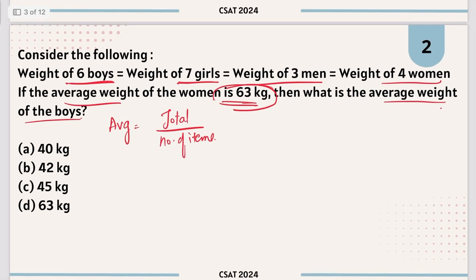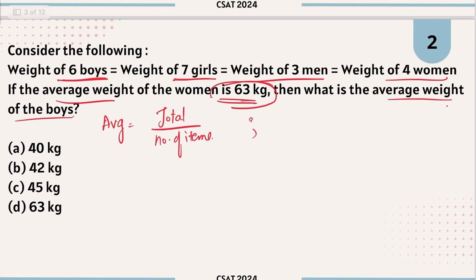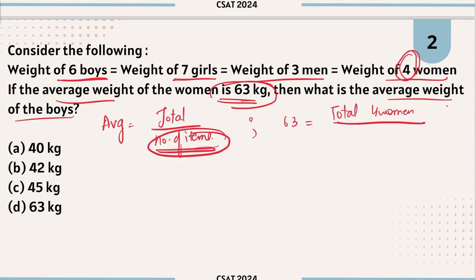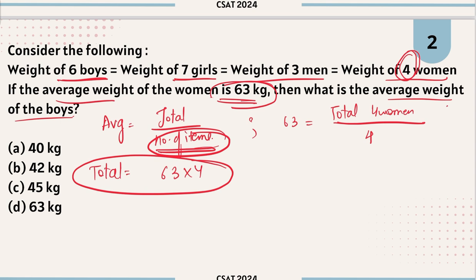We do not know that, but we know the average is 63. So 63 is equal to the total weight of 4 women divided by the number of women, which is 4. This means the total weight of women will be equal to 63 multiplied by 4, right?